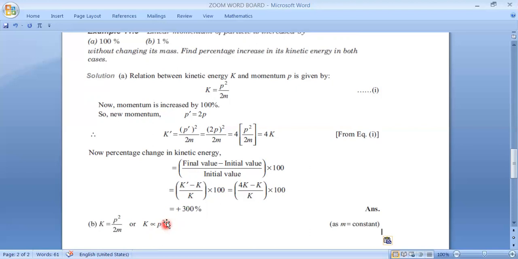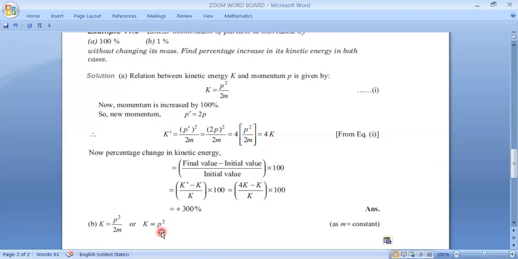Okay, like that. But remember, the validity of this technique is that the change in momentum should be very small, like 1%, 2%, 3%, up to 5%. Otherwise, you have to go through the general method only. This is the general method. You have to go with this general method only. But if the percentage is less, you can use a very short-cut technique also.